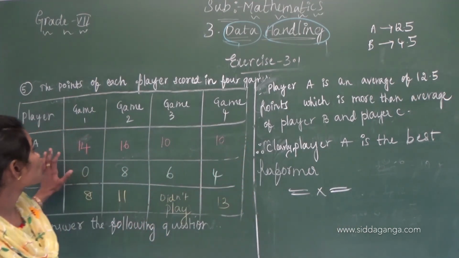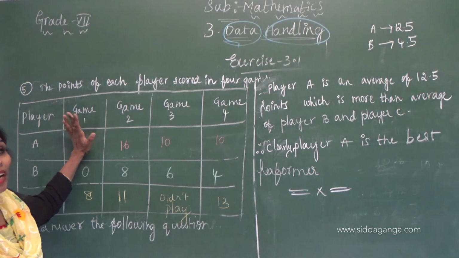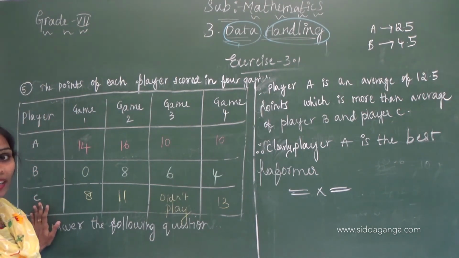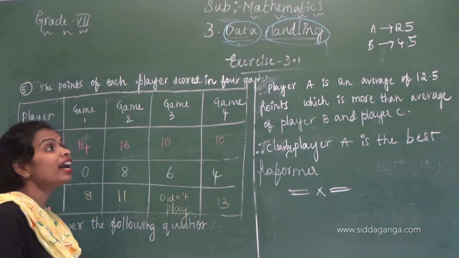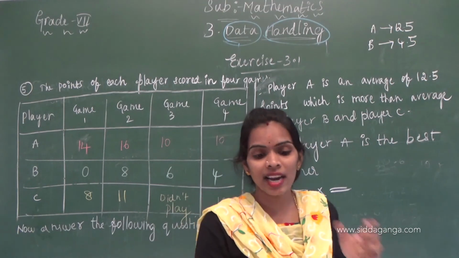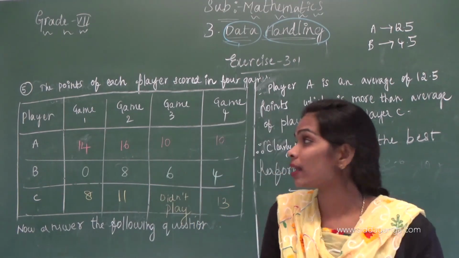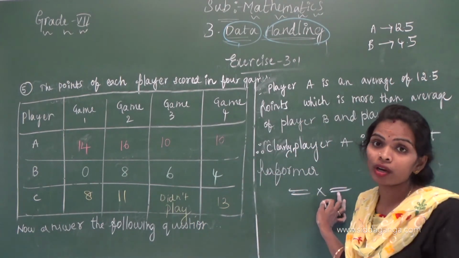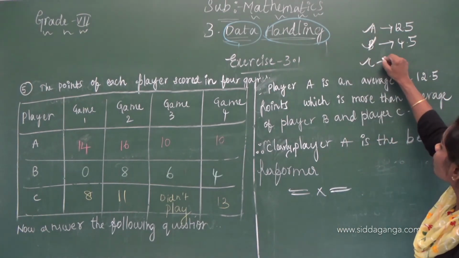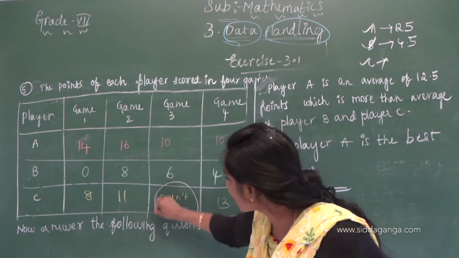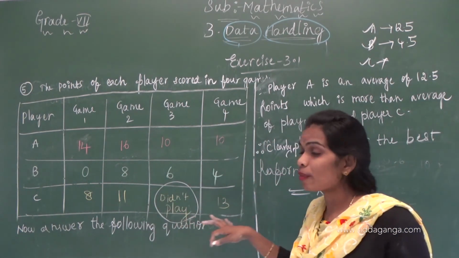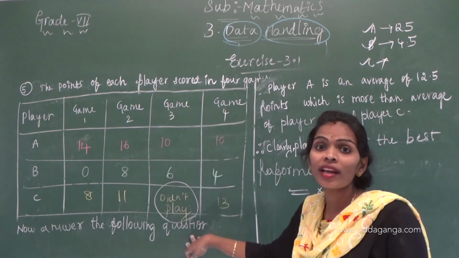Okay children, in this question what do we do? Only the arithmetic means of each player, that means player A, player B and player C. Whatever there is in the question, just read it properly and understand the logic in the question, and then you have to solve it. Okay children? Here you just have to be clear: player C didn't play, that's why divided by 3 and not 4, because in game 3 he didn't participate.